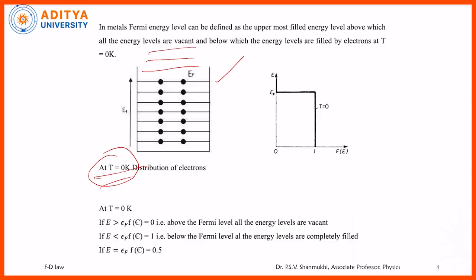In metals, at T equal to 0 K, we have to specify 0 K. Other than 0 K it changes, and for materials other than metals it changes again. This is the definition in metals at T equal to 0 K.